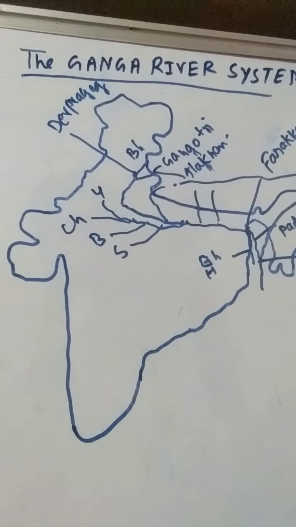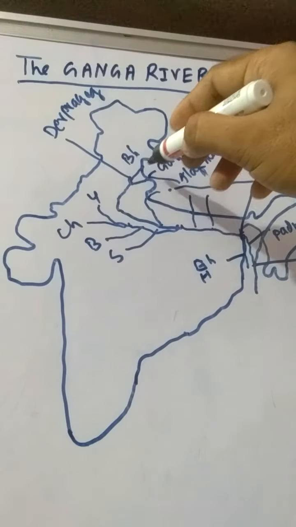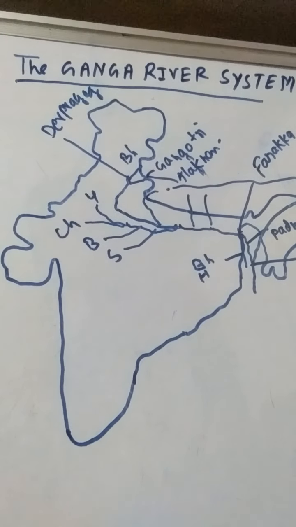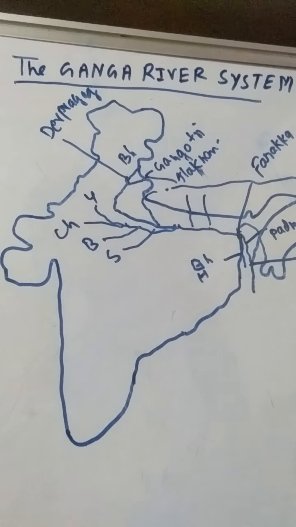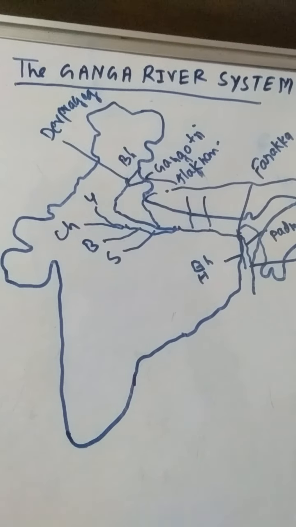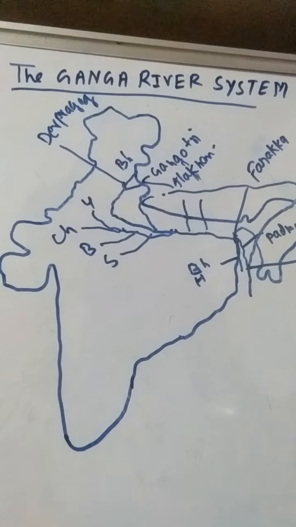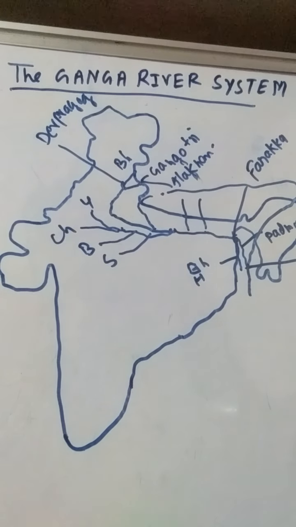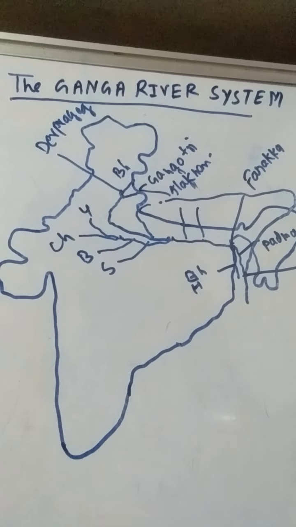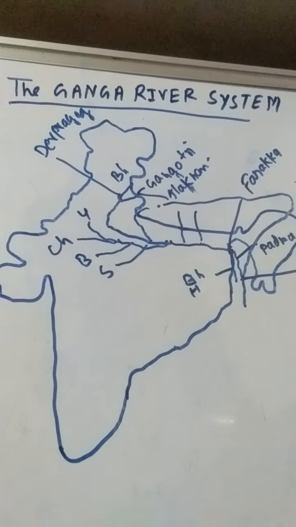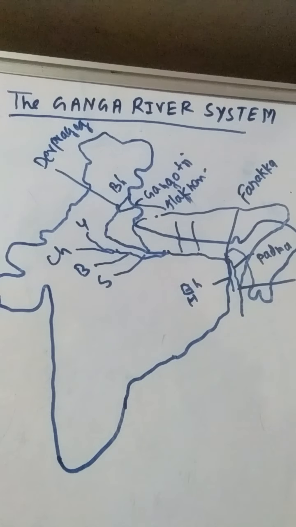So students, you have seen the headwaters of Ganga are called Bhagirathi and Alaknanda, which you have seen already. At Prayag they meet together, and at Haridwar, Ganga enters from the mountains to the plains. Saharanpur is the first district of UP where the Ganga river comes to the plains. Further on the plains, river Ganga is joined by many tributaries from the Himalayas. Carrying water from its left and right bank tributaries, the Ganga flows towards the east. This is the east direction where the Ganga river flows.